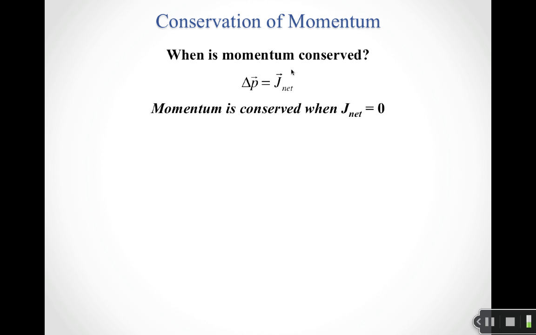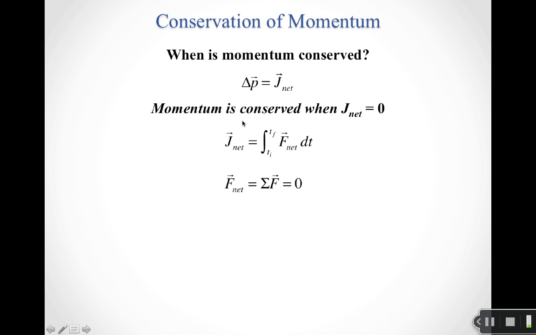So when is momentum conserved? Well, again, let's think for a second about the momentum impulse theorem. And you notice it says that the change in momentum is equal to the net impulse. Well, one way to say momentum is conserved is to say that it doesn't change, so that means if the change in momentum is zero, then the net impulse has to be zero. So one way to think about when momentum is conserved is to say that the net impulse acting on our system is equal to zero.